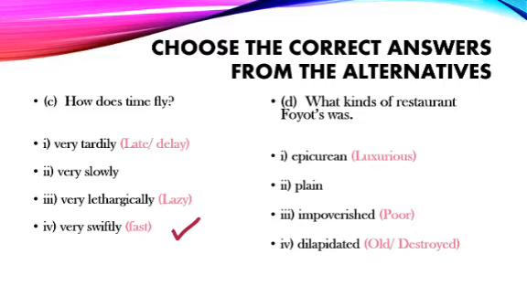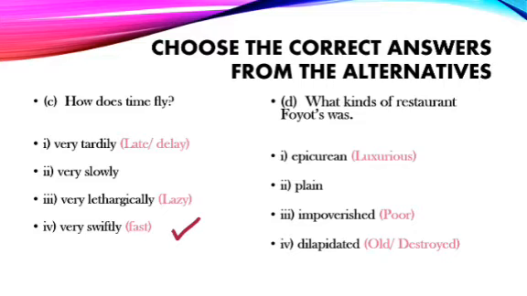What kind of restaurant Foyot's was? Well, let us check the options and we all can remember that Foyot's was a restaurant where French senators eat. So that was definitely an expensive one. So the options that we have here are Epicurean, plain, impoverished, dilapidated.